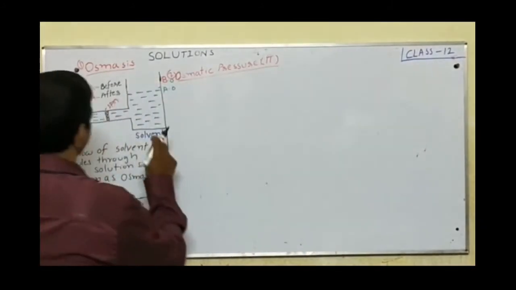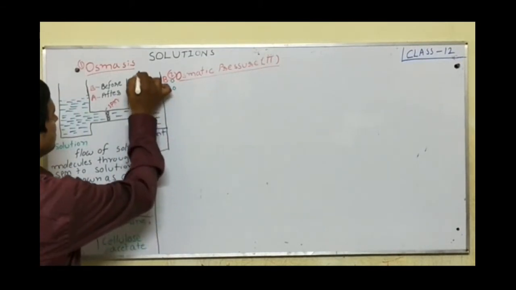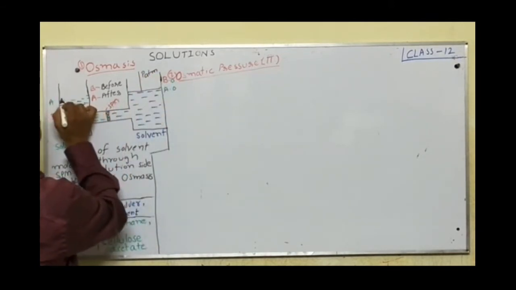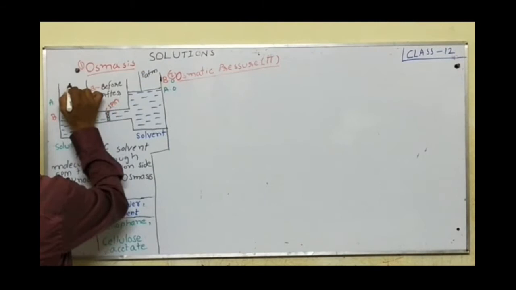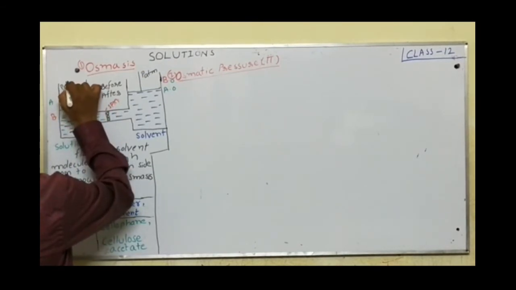Here the pressure P equals atmospheric, and here also the pressure equals P atmospheric.